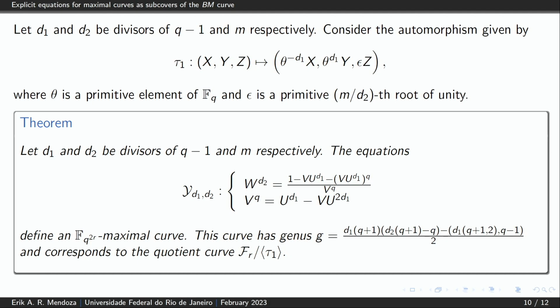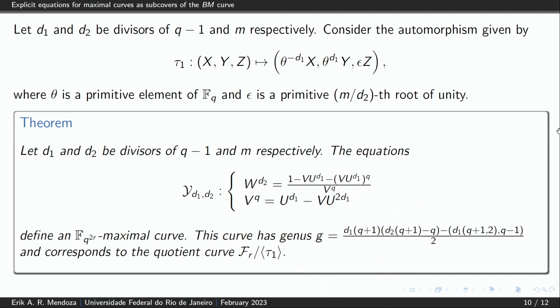And note that, in this case, the equations that define this family of quotient curves are not Kummer or Artin-Schreier extensions. Therefore, the calculation of the genus is not direct. But it is possible to decompose the function field of this quotient curve into a tower of function fields composed only of Kummer or Artin-Schreier extensions. So with this, we can use, again, the Riemann-Hurwitz theorem to calculate the genus. Okay? In this case, the genus is given by this expression.